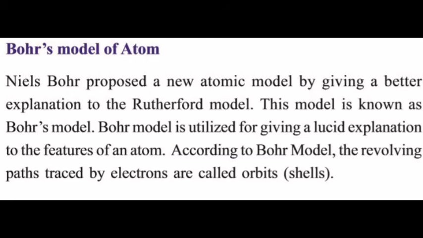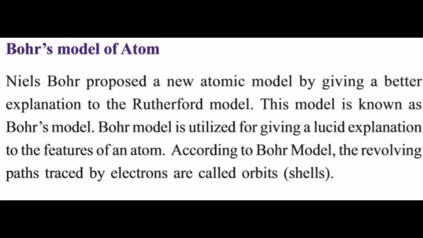The next atom model was introduced by Niels Bohr. He follows the Rutherford model, but he made a few changes in the theory. According to Rutherford's model, there is a core to the atom called a nucleus, and it is the same in the Bohr model.